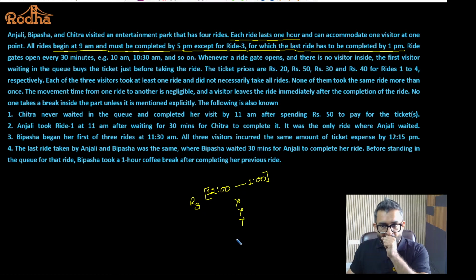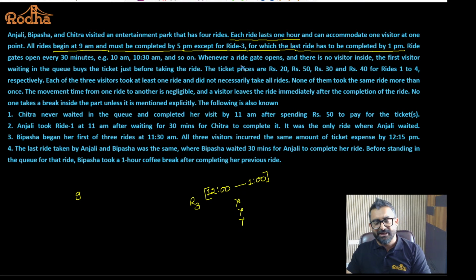Point taken. Ride gets open after every 30 minutes: 10 a.m., 10:30 a.m. and so on. So the first ride will start at 9 a.m., and if somebody is in the ride, that ride will continue from 9 to 10, and the next will start from 10 to 10:30, 10:30 to 11 and so on. After every half an hour the ride will open.